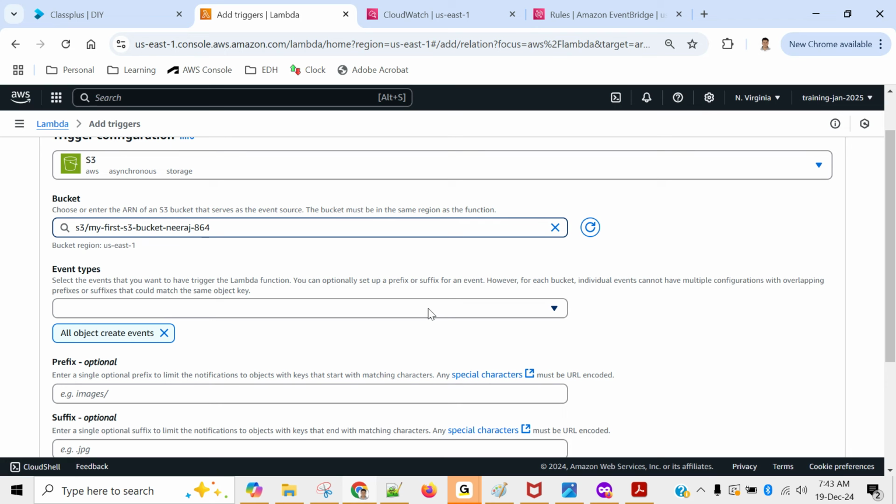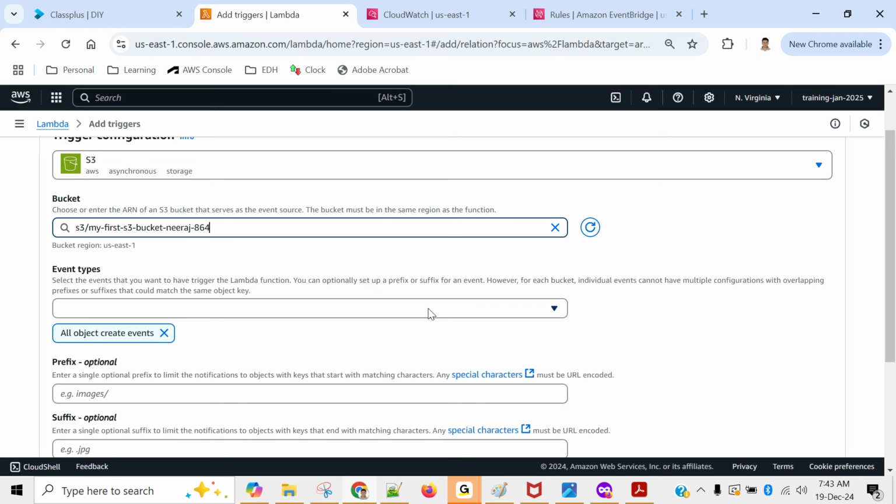And what will Lambda do? Lambda can do anything. It can add some detail into a Redshift table, that this file from this bucket was deleted by this user on this particular date and time. Or on the other side, Lambda can send an email to someone, send an SMS, or send a Slack notification to your app that this file is deleted from the S3 bucket, so that you get an instant notification. It all depends upon your requirement.